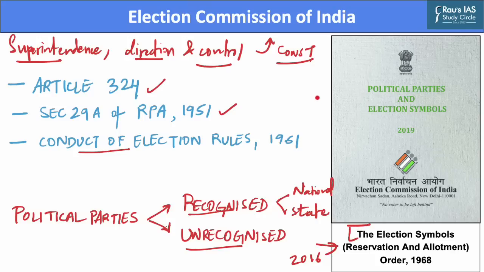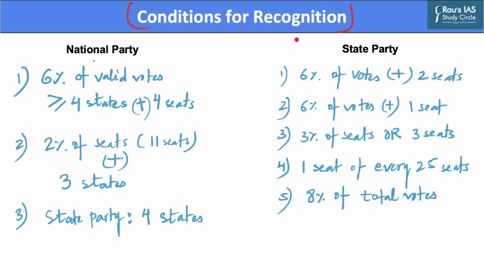The conditions which the parties need to satisfy in order to be classified as national or state parties are mentioned in this 2019 document. Now, what are the respective conditions that need to be satisfied in order to be classified as national and state parties? Let us discuss that. Now, conditions for securing recognition as a national party or a state party. First, let us discuss national parties. If a party were to be recognized as a national party, it needs to fulfill certain conditions.